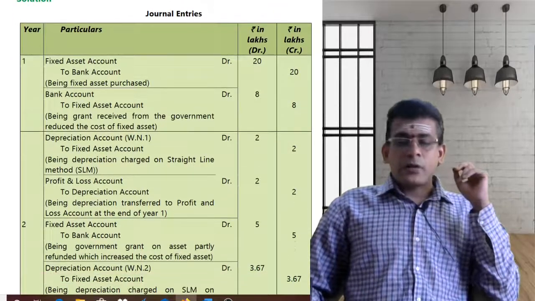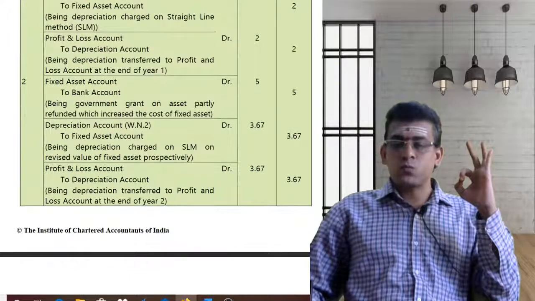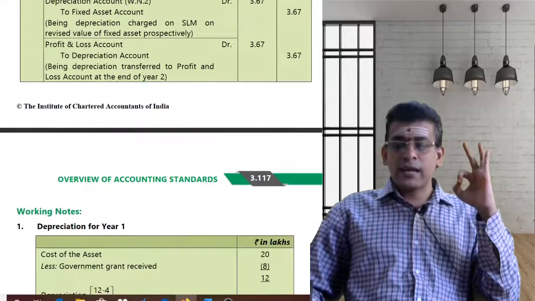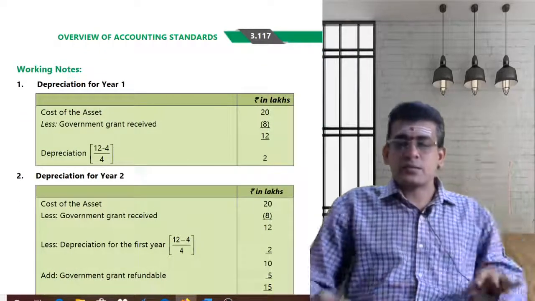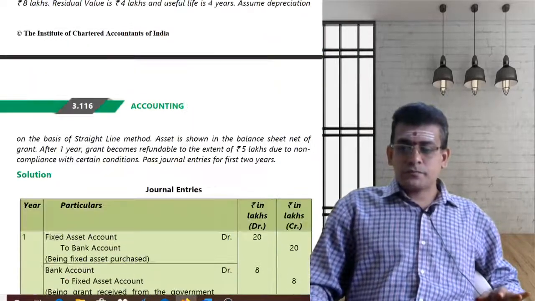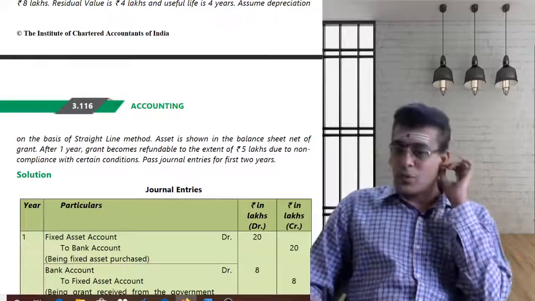Now you need to calculate something called depreciation. How do you do that? That's one of the most important elements. Say how you are calculating your depreciation. You are calculating your depreciation like this. What is the cost of the asset? The cost of the asset was 20.